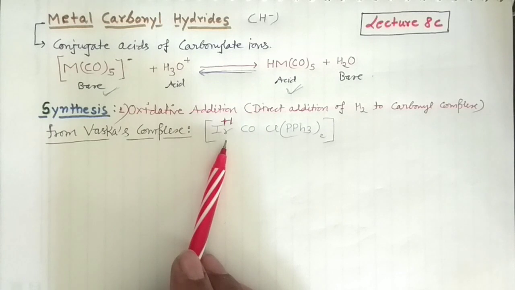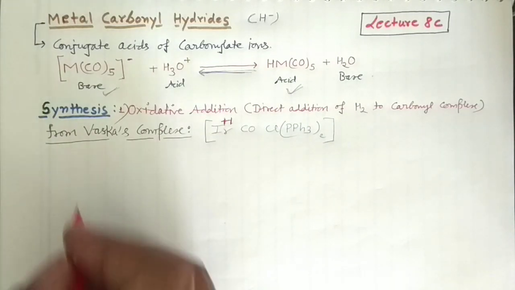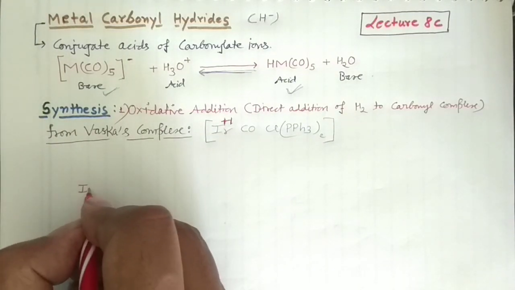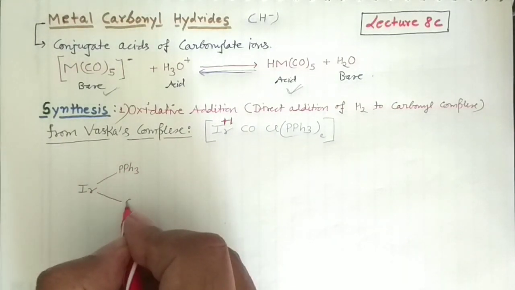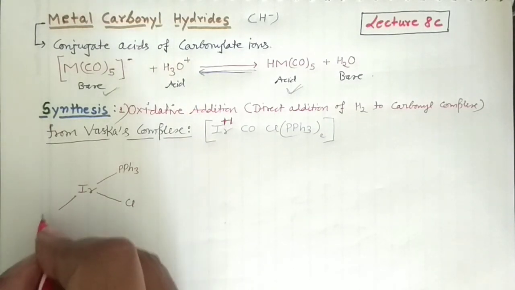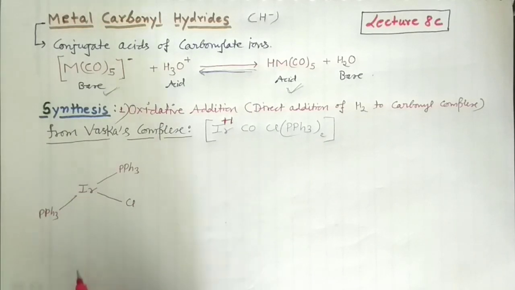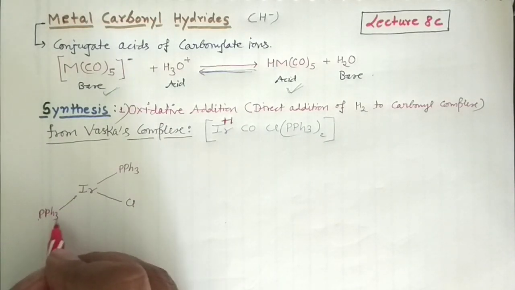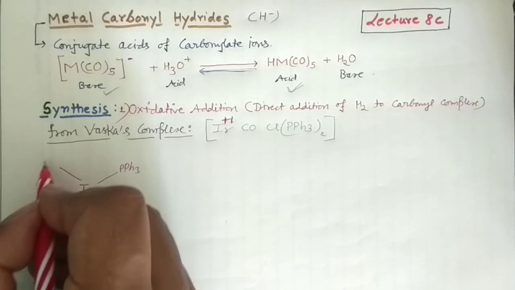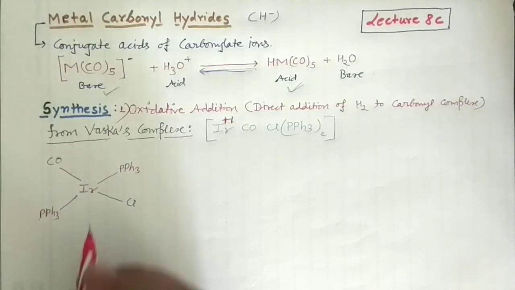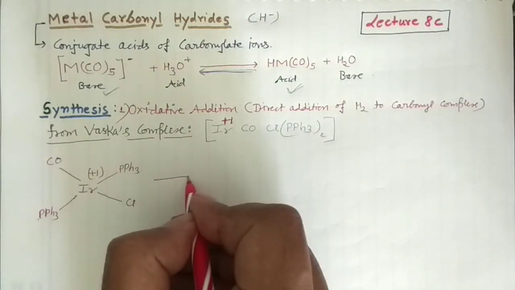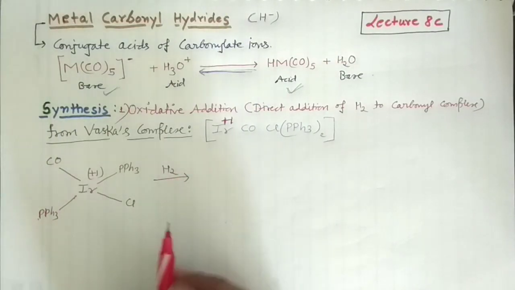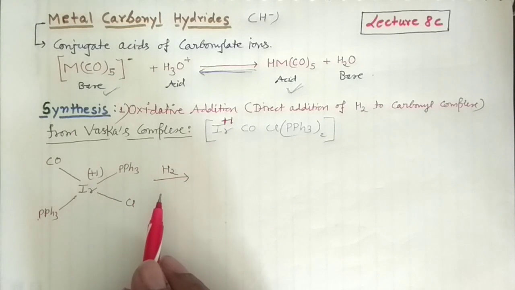So what you can do, you can add hydrogen to this Vaska complex to get the carbonyl hydrides, right? So how can I explain this reaction? You can write Ir here, and then add triphenyl phosphine here, PPh3, and this is the chlorine which is present here, and again this is your triphenyl phosphine. The bonding is through phosphorus, not through carbon, and this is your carbonyl. This is your Vaska's complex, and here you can see it is in +1 oxidation state. There is no problem in that. And what you can do, you can straight away add hydrogen to it. Of course, there would be certain conditions of temperature and pressure, but I am writing as such.